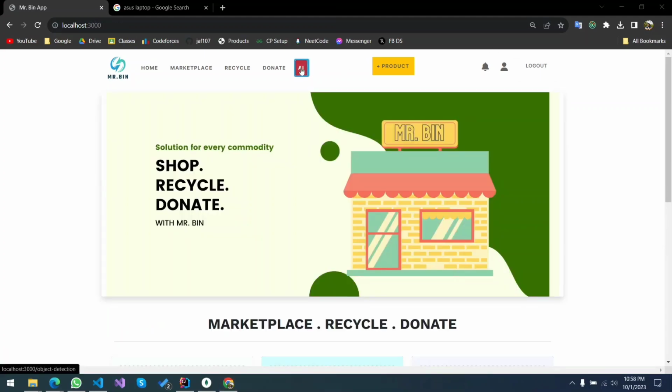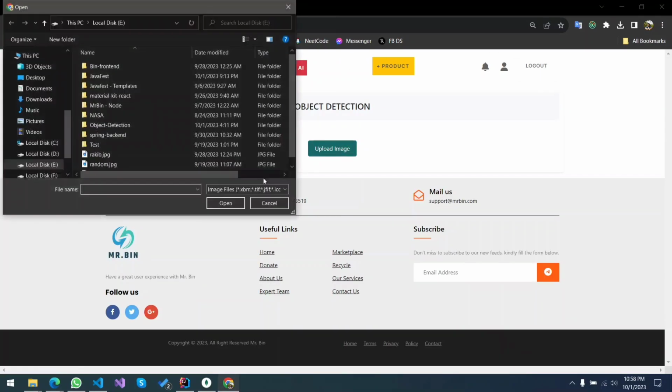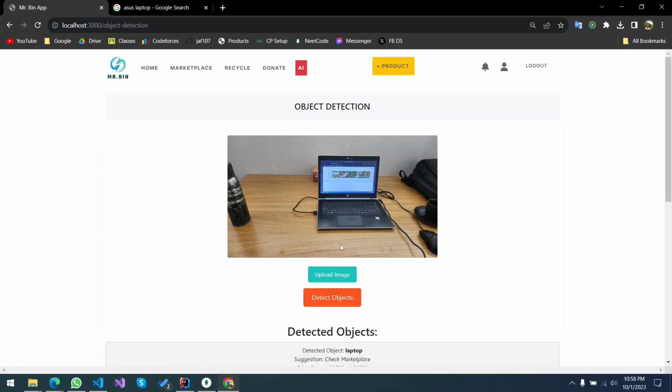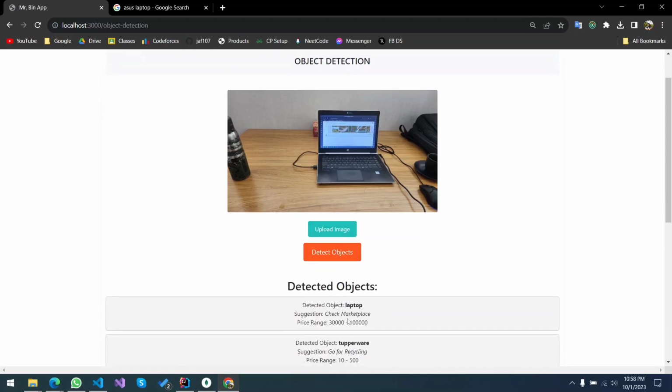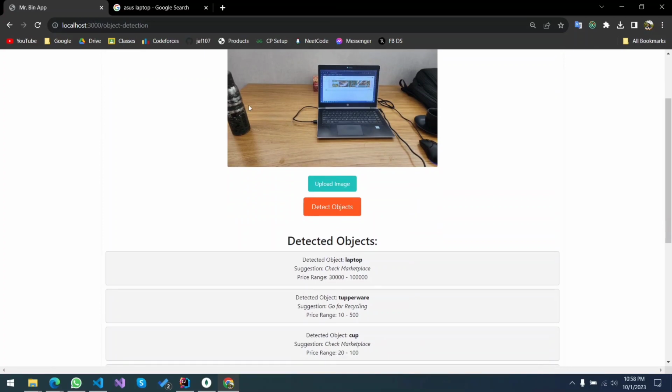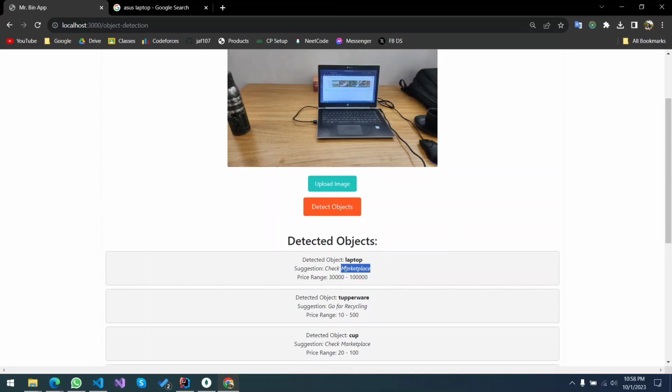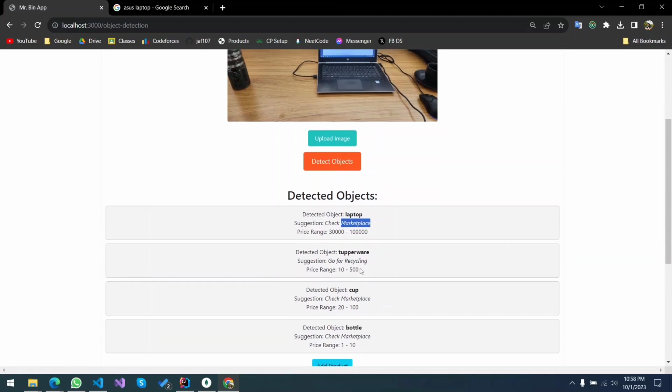We also had a feature called AI detection, where a user can upload an image, for example this image, and then press the detect object button, which will pass the image to the backend and return a list of objects found in the image. For example, when we pass it, we find there is a laptop, a Tupperware cup, a bottle, and then our system also suggests we check the marketplace for this as the price is very high. Tupperware is suggested to go for recycling.